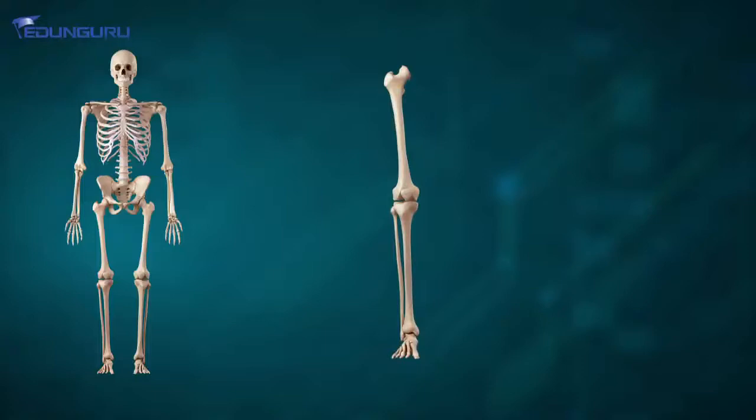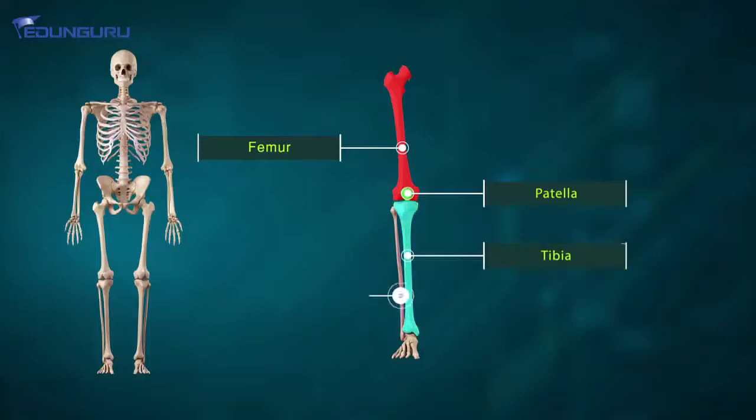In the knee, we have a bone which is known as patella. If you touch your knee right now, you feel that small circular disc. That is the patella. Giving them numbers, one femur in either of the legs, so total we have two. Talking about patella, one in either knee, so we have two of them. If we go below patella now, we see two more bones which are tibia and fibula. Again, one on either side.